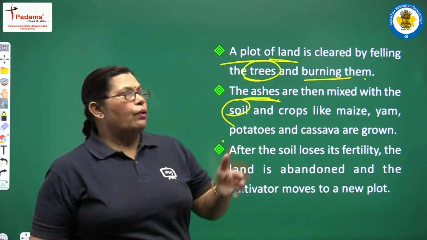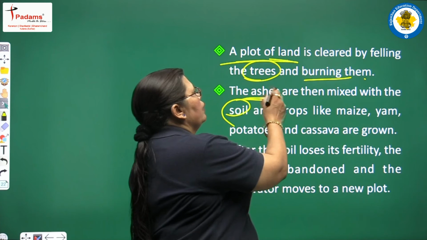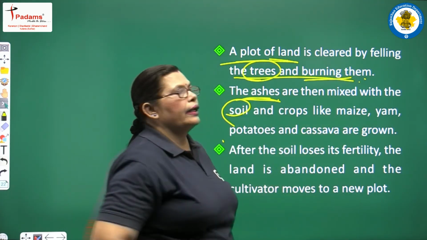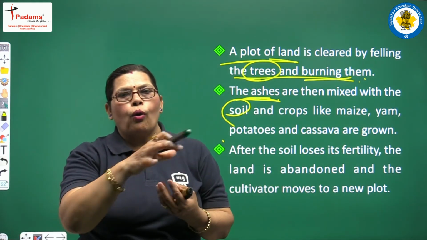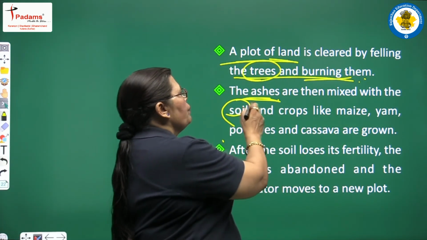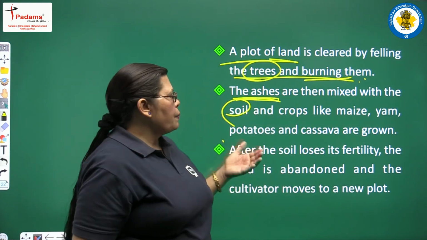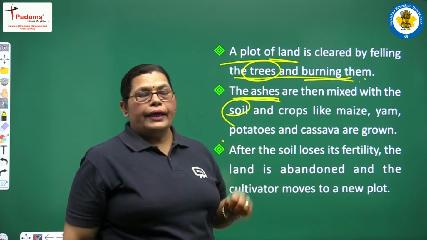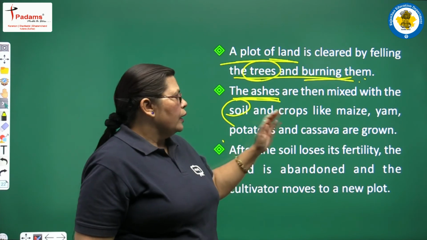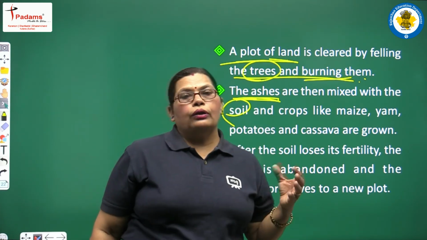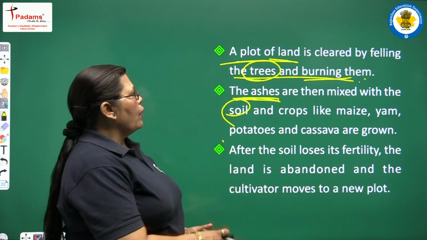It means this type of plot includes the felling of trees and burning them, and after burning, all the ashes are mixed into the soil and the crops are grown. Crops like maize, yam, potatoes and cassava are grown in this type of land.